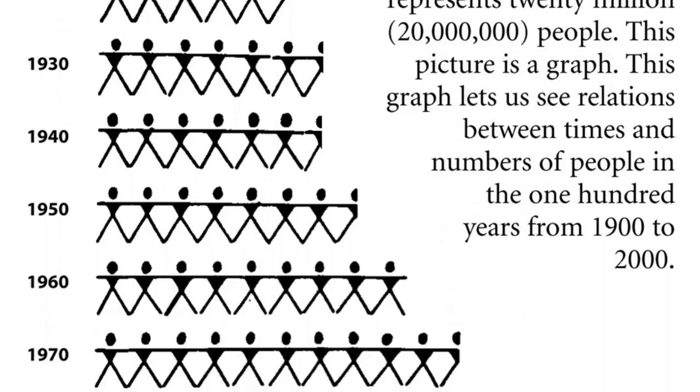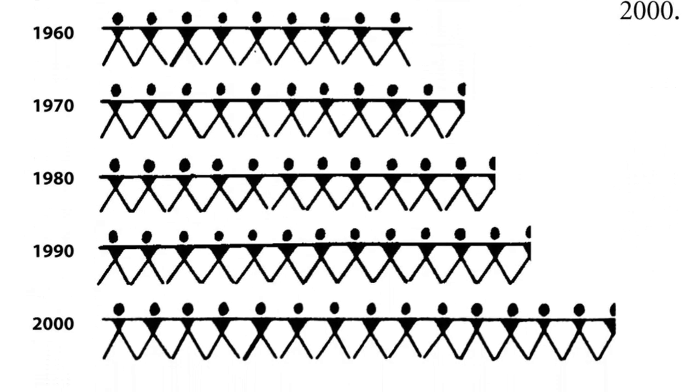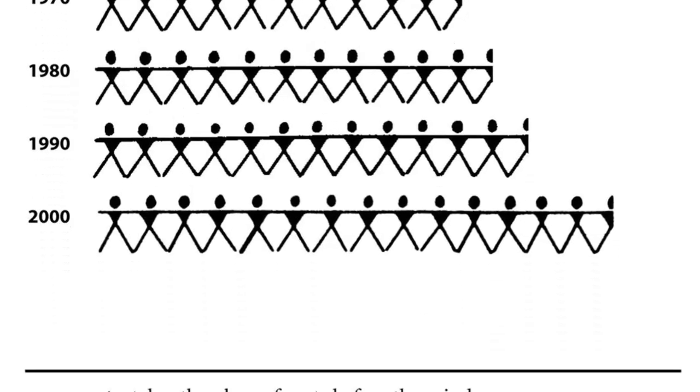1950, 1, 2, 3, 4, 5, 6, 7 and half. 1960, 1, 2, 3, 4, 5, 6, 7, 8, 9. 1970, 1 through 10 and half. 1980, 1 through 11 and half. 1990, 1 through 12 and half. 2000, 1 through 15 and half.